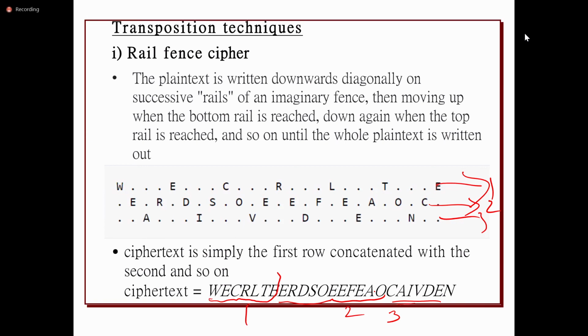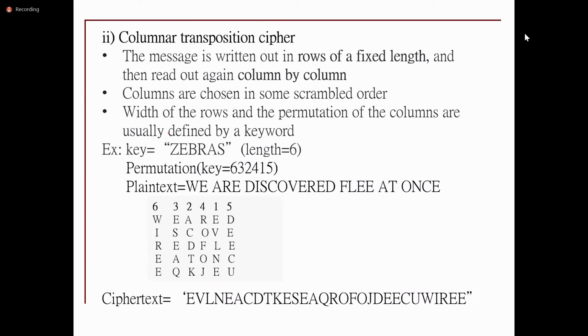In columnar, key will be there. Again, whatever the length is, the number of alphabets in the key is 6. Then it will take the position of the key, like A comes first, so A will be represented with 1. So based on the alphabets in the key, positions will be given.